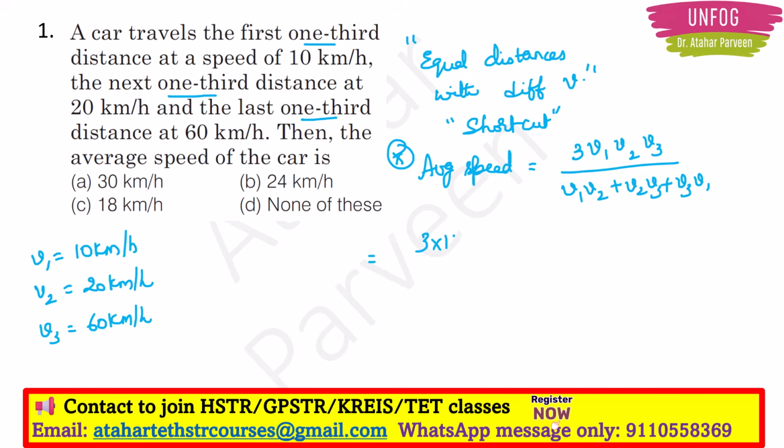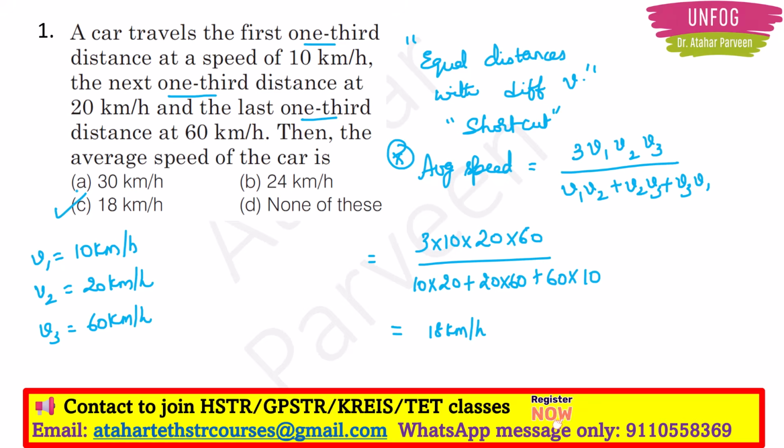So 3 into 10 into 20 into 60, divided by, again, what is v1? v1 is 10, right? 10 into v2 which is 20, plus again v2 which is 20 into 60, plus v3 which is 60 into v1 which is 10. So if you do mathematics here, then also you will get 18 km per hour. So option C will be the correct answer with this formula also. Okay, clear, right? So I wanted to give you this shortcut because this type of question we can expect this time in HSTR also and in CRIS also. Okay friends, you have to save time by using this type of shortcut methods.